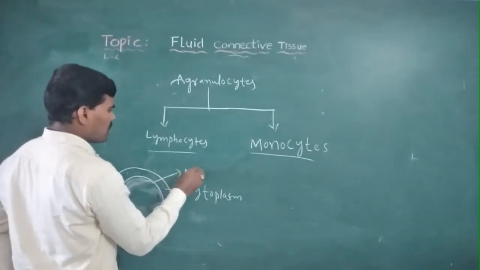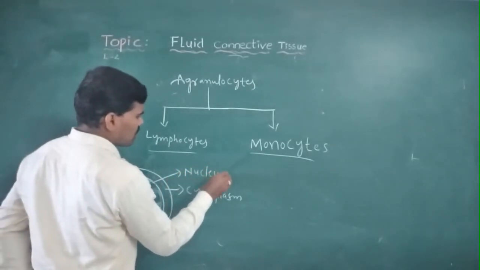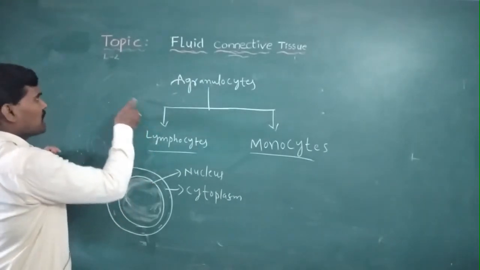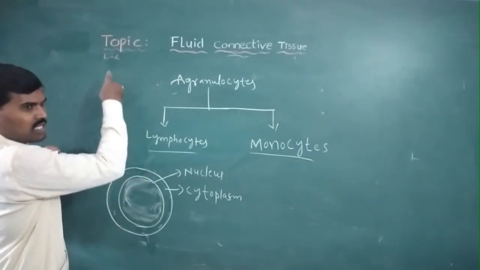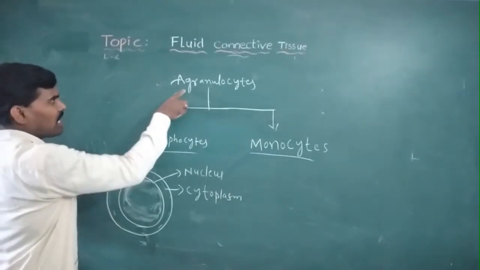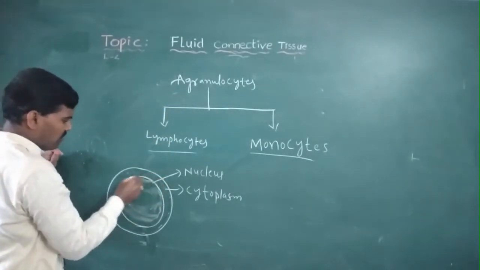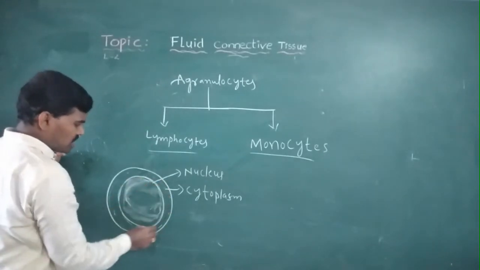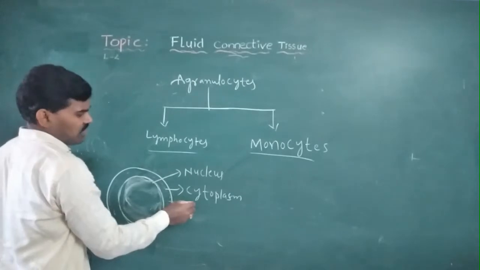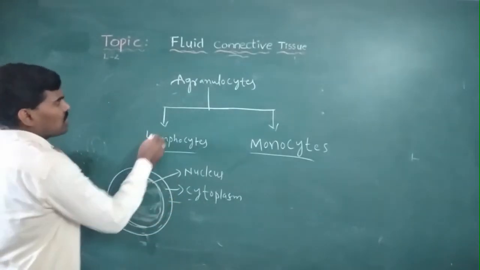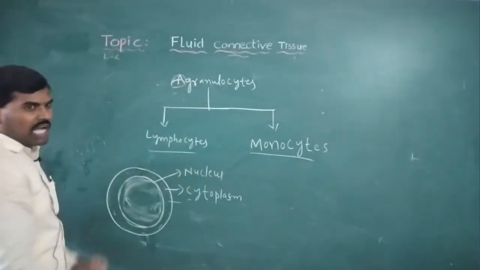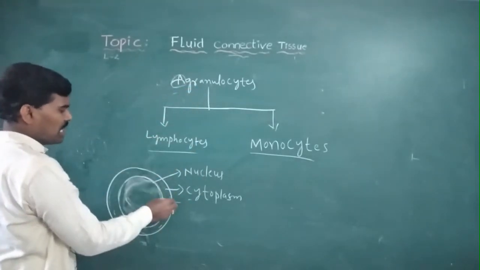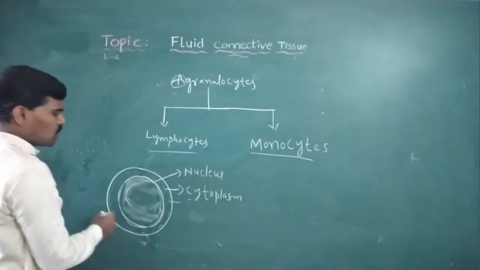This is the nucleus. In granulocytes, the nucleus divides into 2 lobes or 3 lobes. But in agranulocytes, the nucleus is undivided. Only one large nucleus is present, without granules in the cytoplasm. So in agranulocytes, granules are absent in the cytoplasm.